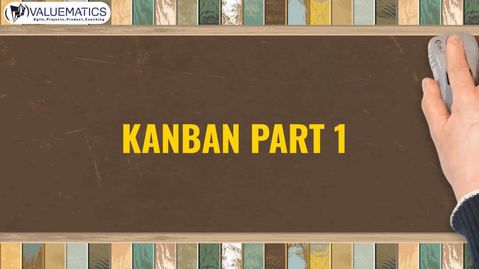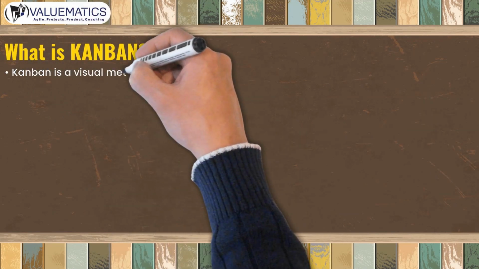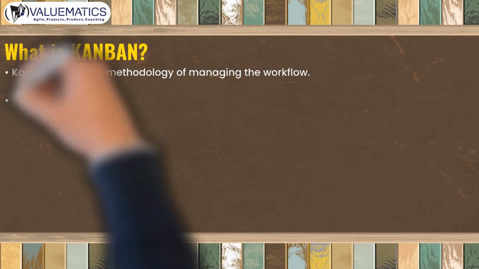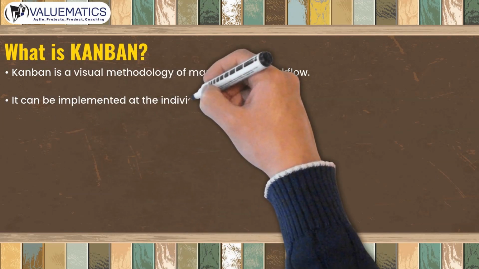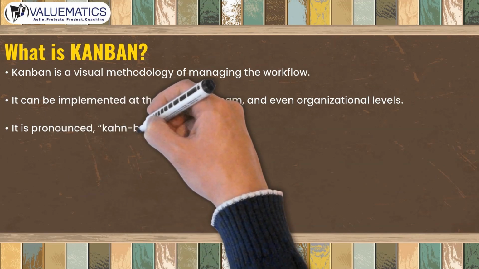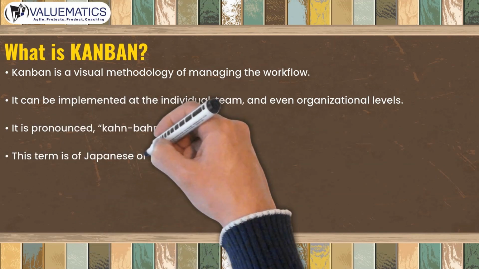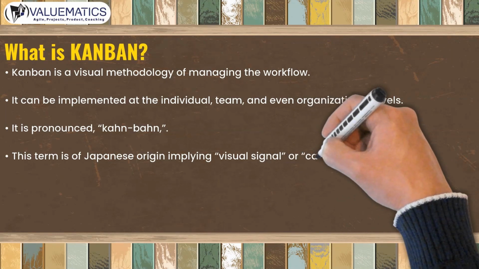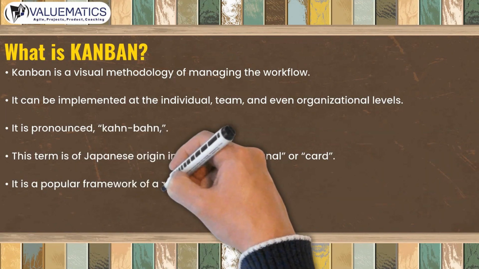Kanban Part 1. What is Kanban? Kanban is a visual methodology of managing the workflow. It can be implemented at the individual, team, and even organizational levels. It is pronounced Kanban. This term is of Japanese origin implying visual signal or card. It is a popular framework of Agile.